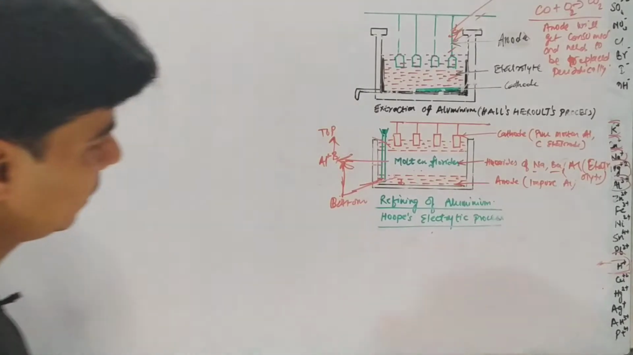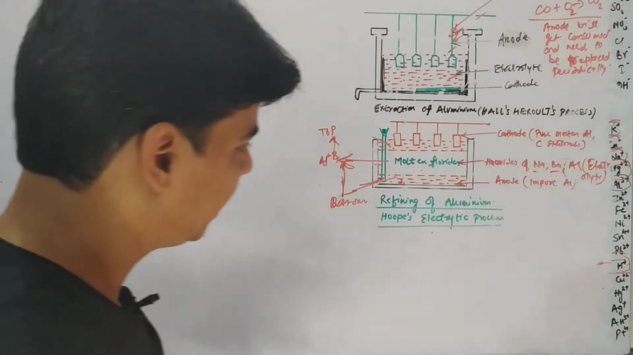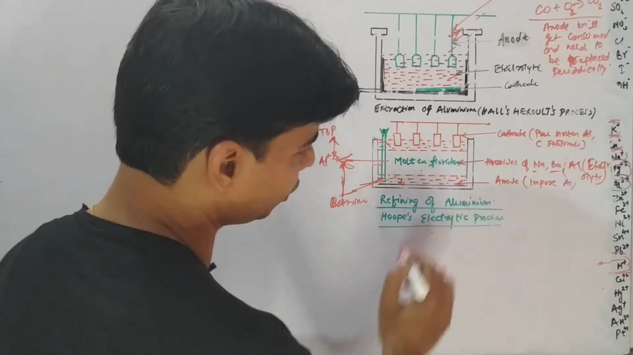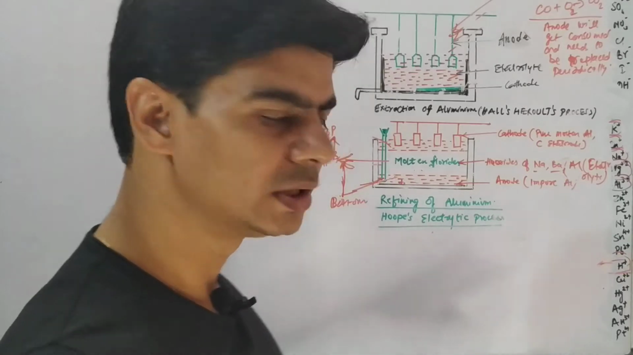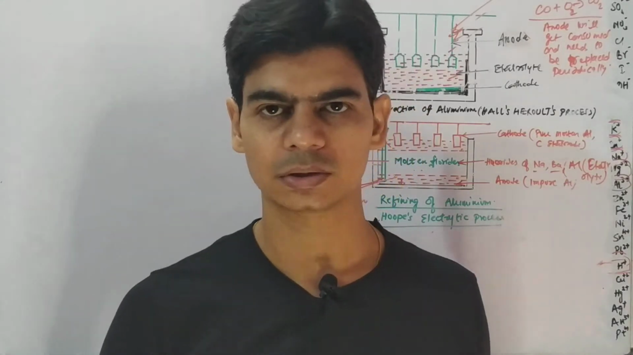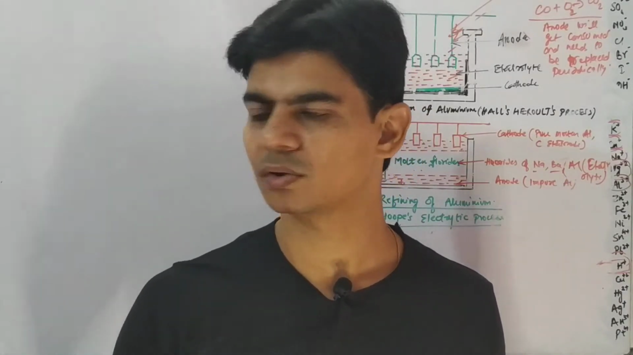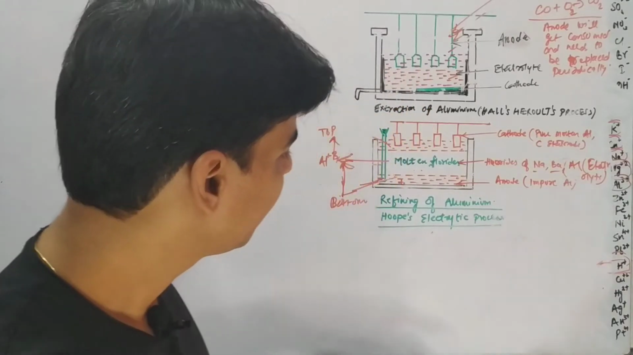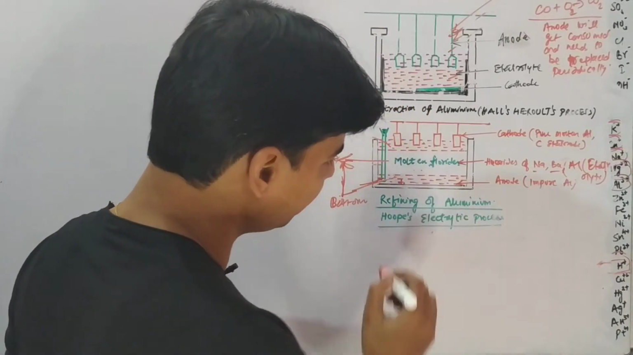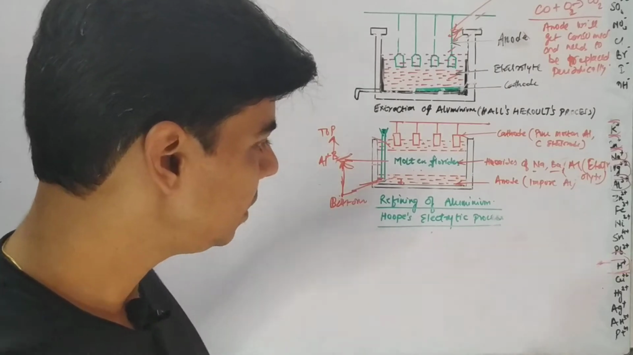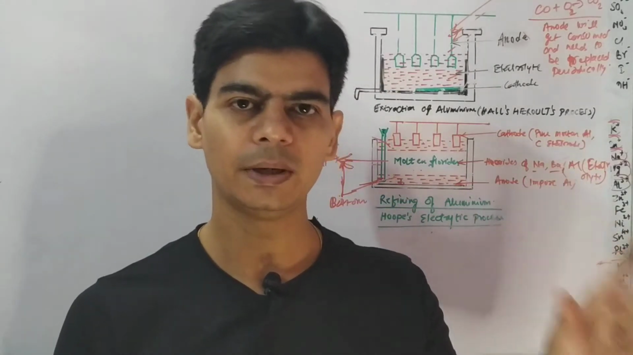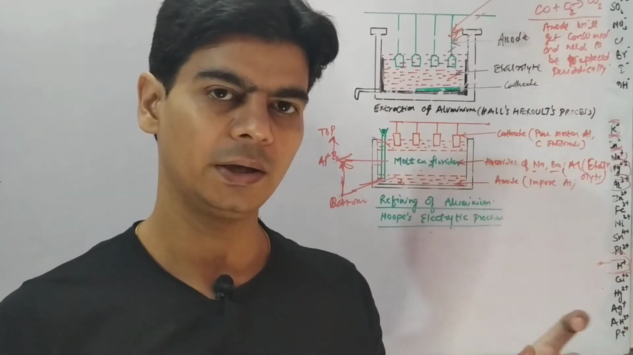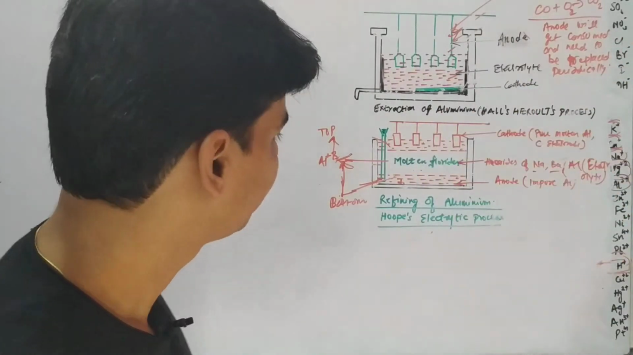So what is happening here is this bottom layer consists of impure aluminium, because it contains other metallic impurities or maybe other kinds of impurities. So from the bottom layer only aluminium ions will ionize and move into the middle layer, and from the middle layer they will move to the top layer, right?